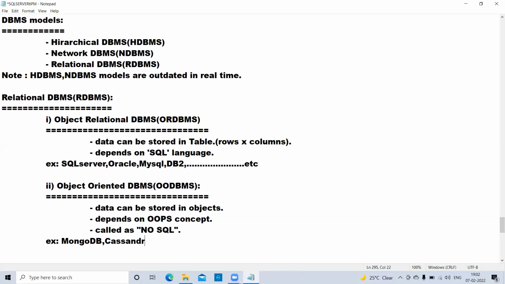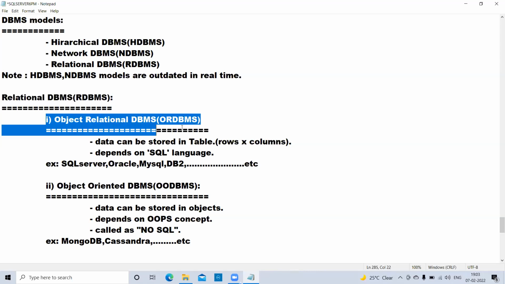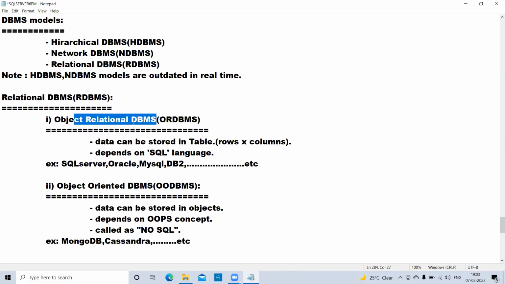Maybe somebody hasn't heard of it, but when you go to industry, people will know Cassandra. These kinds of softwares come under object oriented: MongoDB, Cassandra. So, relational database management systems again have two types of softwares. One is the object relational software, which is called a relational database management system software.